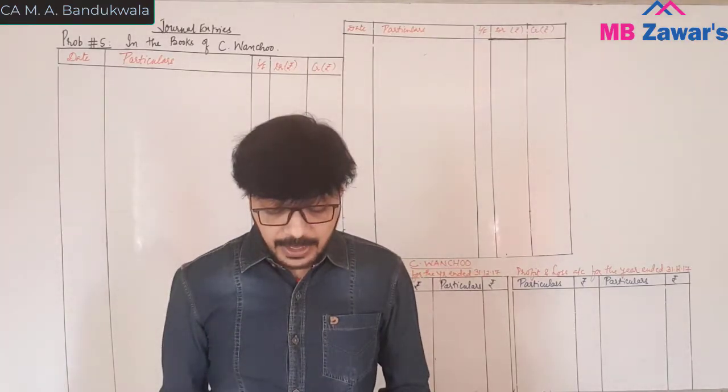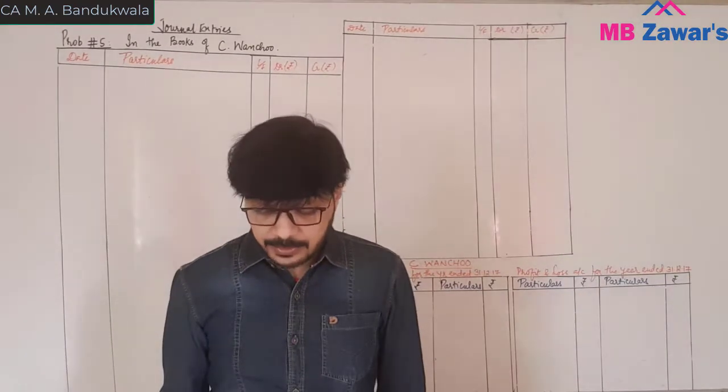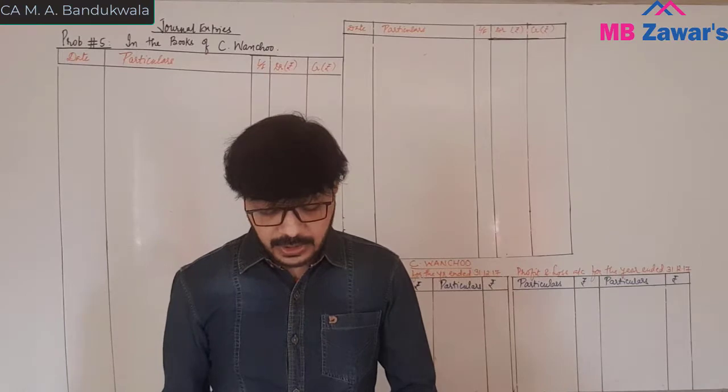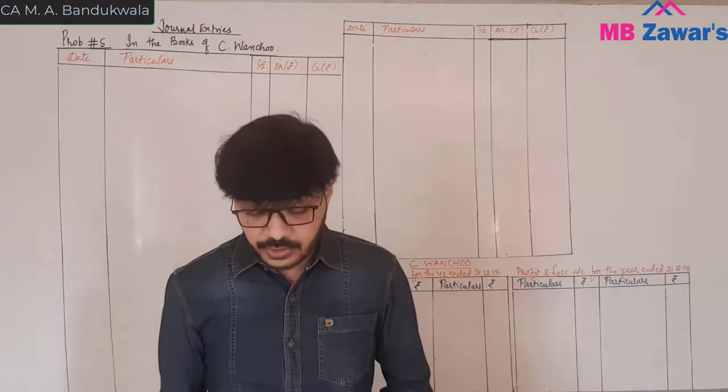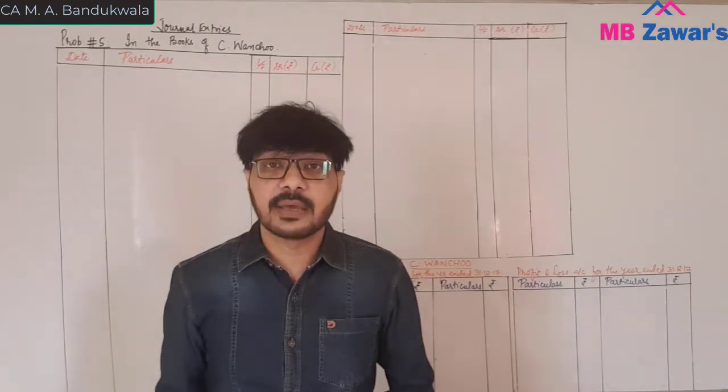There is trade payables, that is sum owing to supplier creditors, and they have given you the total value of closing inventory, that is a closing stock on 31st March 19 was rupees 2,70,000.